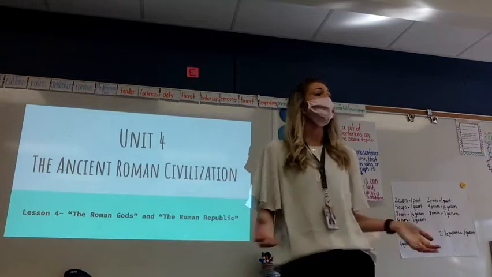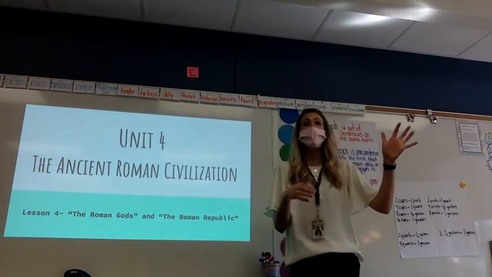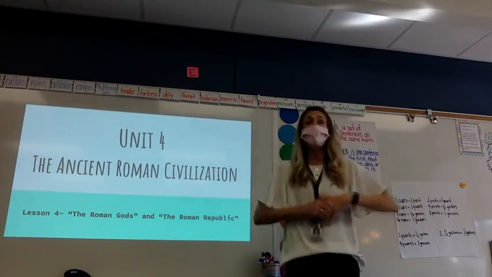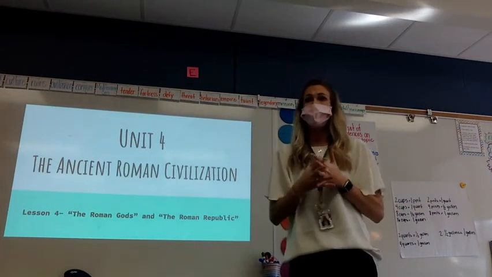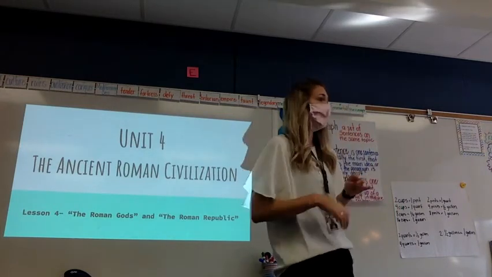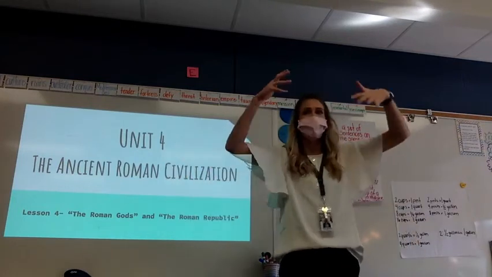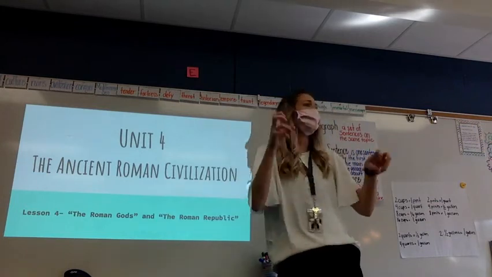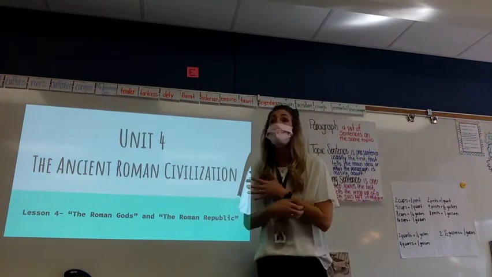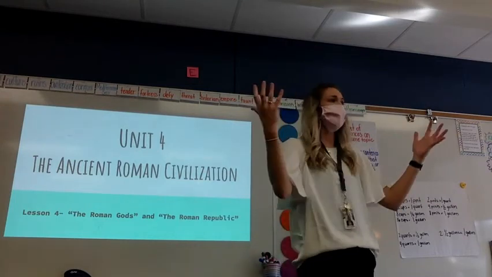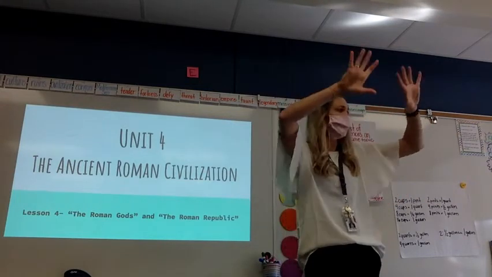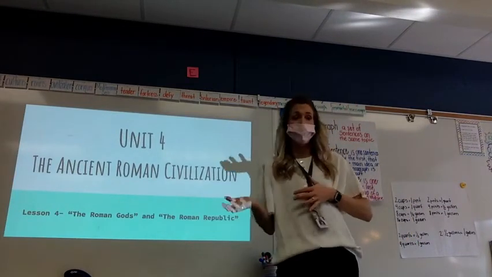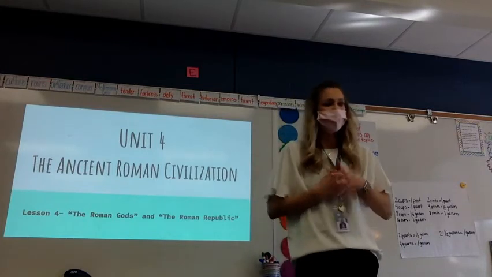Today for our reading, we are going to jump back into chapter 3, and it'll be a pretty quick read through of chapter 3. We're going to fill out a family web of the gods and goddesses. So we know that they're all family. Who was the father of all the gods? If you know it, say it. Zeus or Jupiter, right? So we are in the Roman culture. So Jupiter was that father of all the gods. So we're going to see today how we can break that down and how they're all connected and related and what they're gods and goddesses of in another form. So just kind of building that background knowledge that we have for it today.